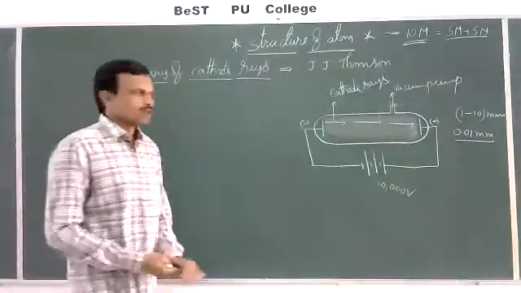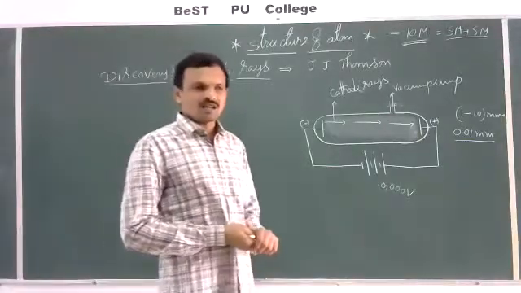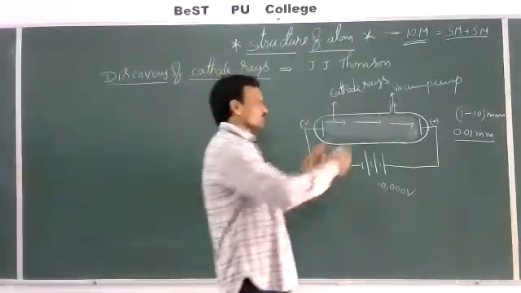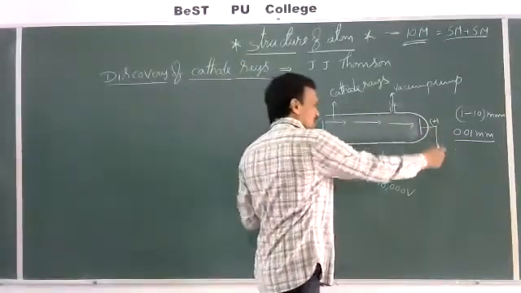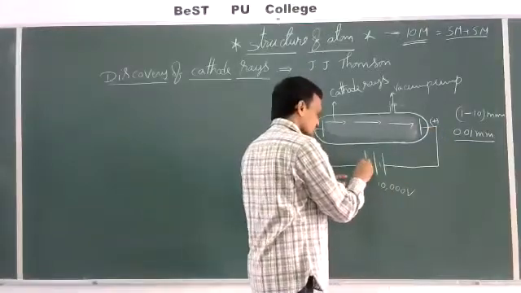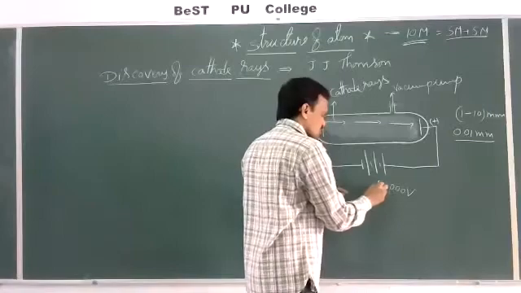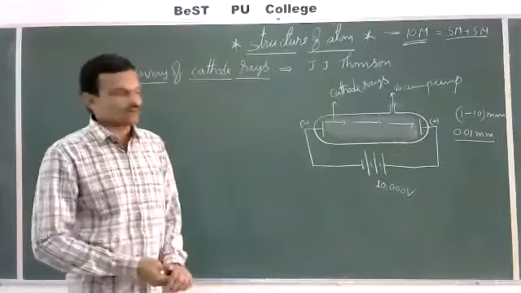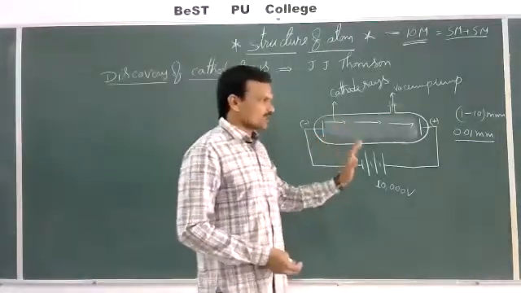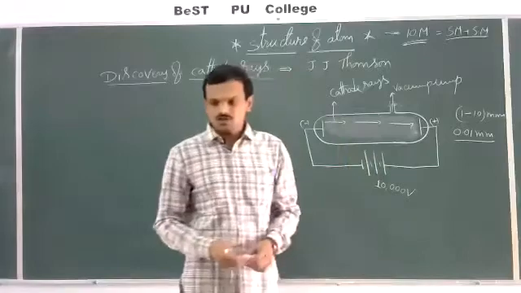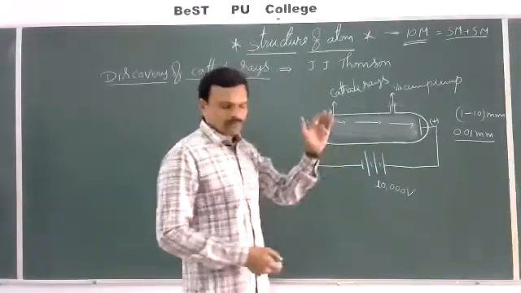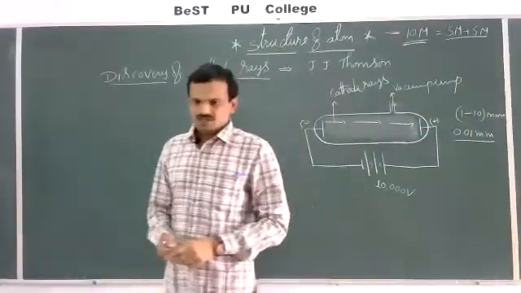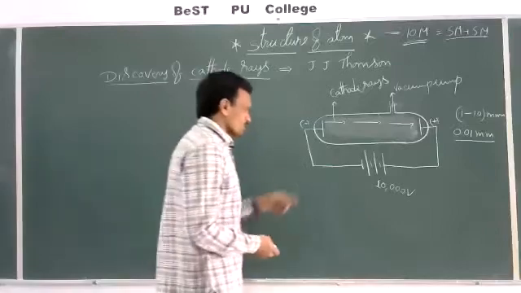Once again, a discharge tube is nothing but a long glass tube of 50 to 100 centimeters in length. Two electrodes are placed at the two terminals and connected to a high voltage source, which can produce a potential difference of 10,000 volts. At normal atmospheric pressure, on applying this high voltage, no change is observed in the discharge tube. But when the pressure is decreased to 1 to 10 millimeters, they noticed light is produced from the